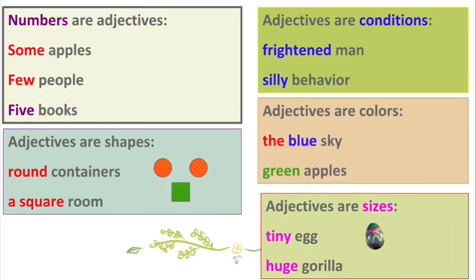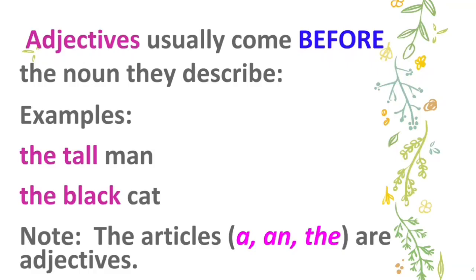Now adjectives also tell us about sizes, like tiny egg, you can see the egg is nodding. Huge gorilla, a gorilla can be small, a gorilla can be huge also. Here, small, tiny, huge, big, these are all adjectives because these are telling about the sizes. That's why. Now, students, this is very important information about adjectives.